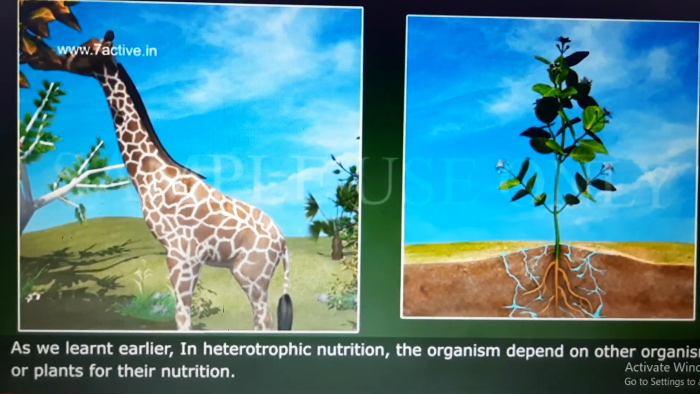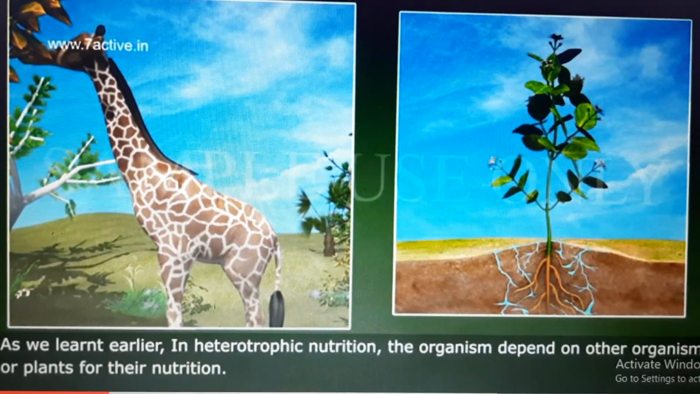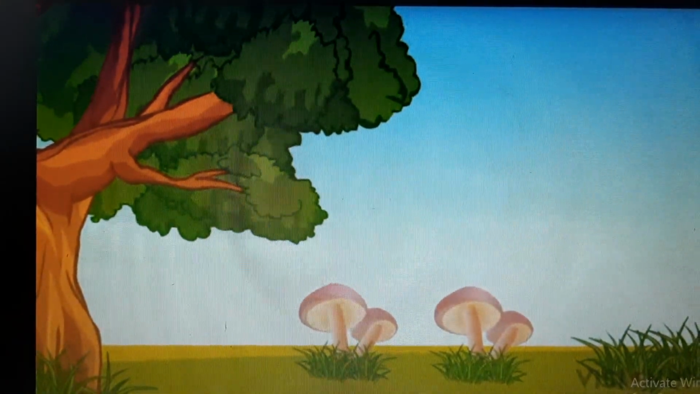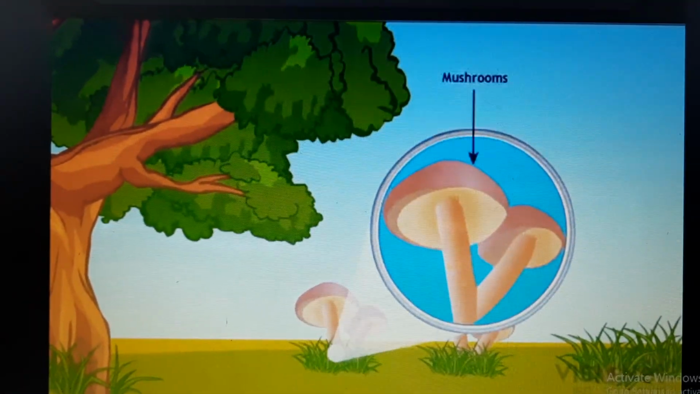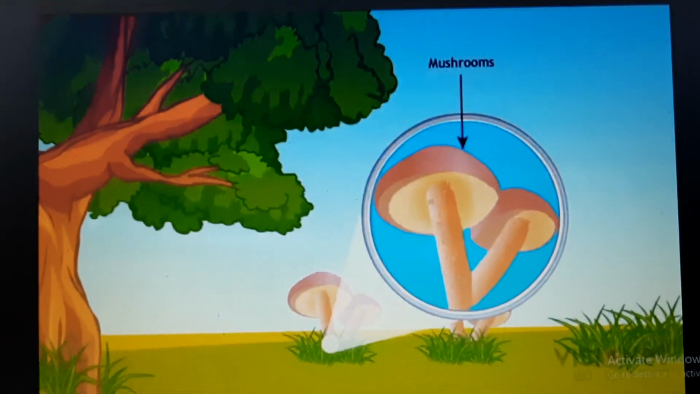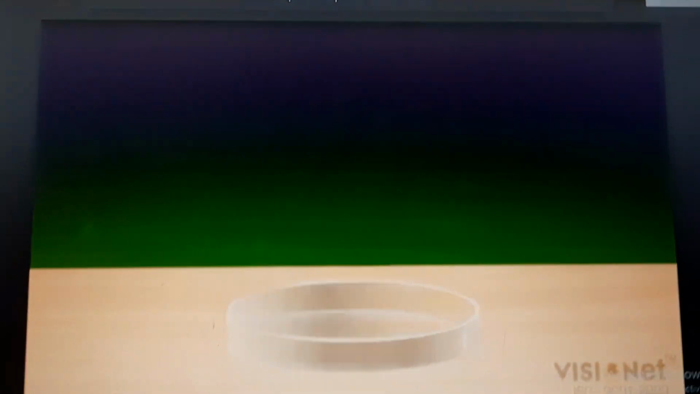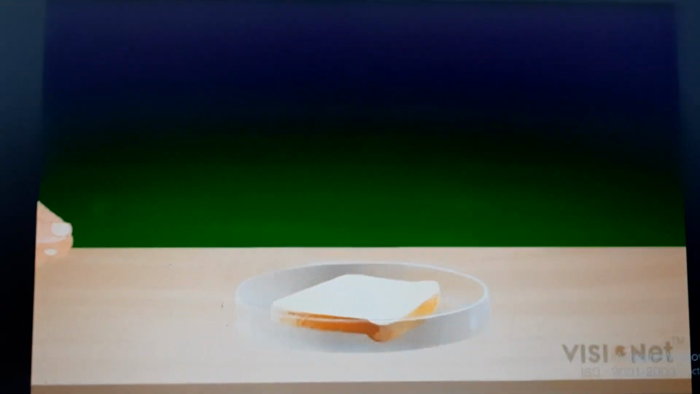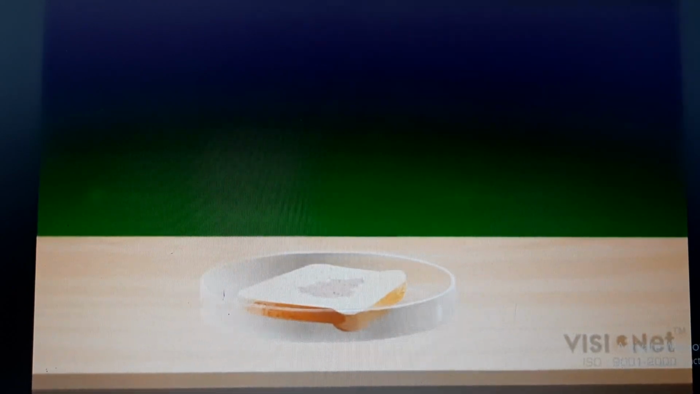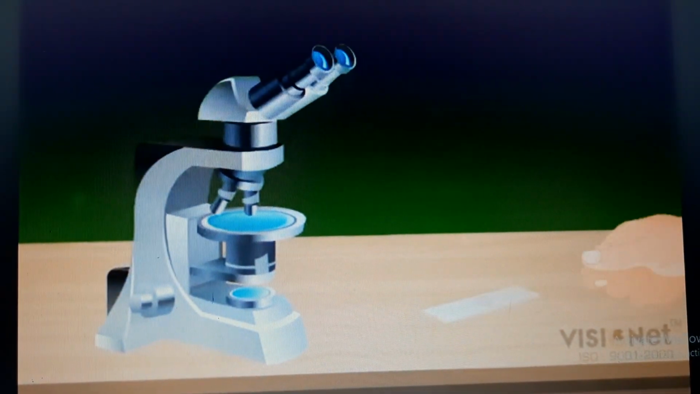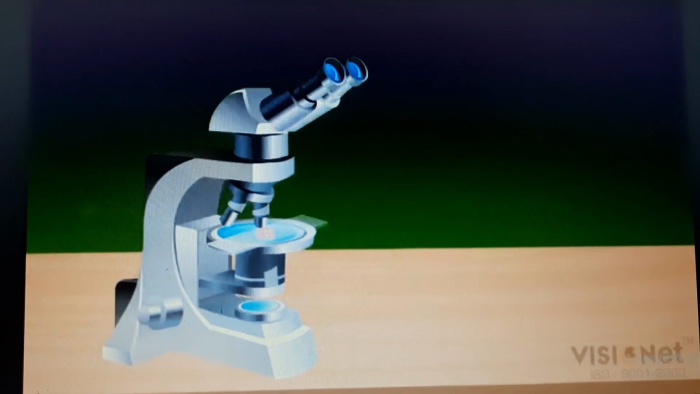Example of heterotrophic nutrition: here an animal is depending on plants for its food. Saprotrophic nutrition. Have you seen mushrooms? Can you tell whether it is a plant or an animal? Let's do an activity to study fungi in detail. Leave pieces of bread in a moist, warm place for 2 to 3 days. Carefully observe the patches under a magnifying glass. You will see cotton-like threads spread on the bread.